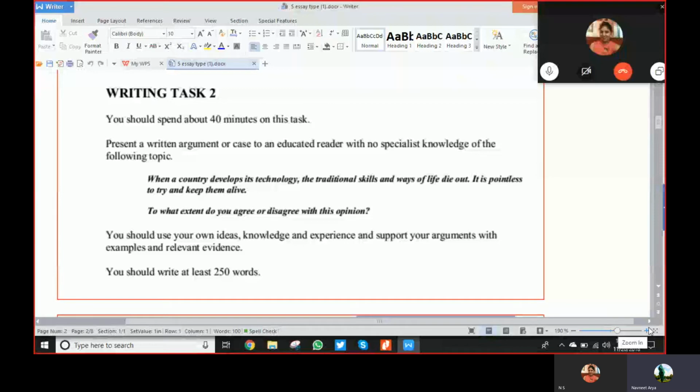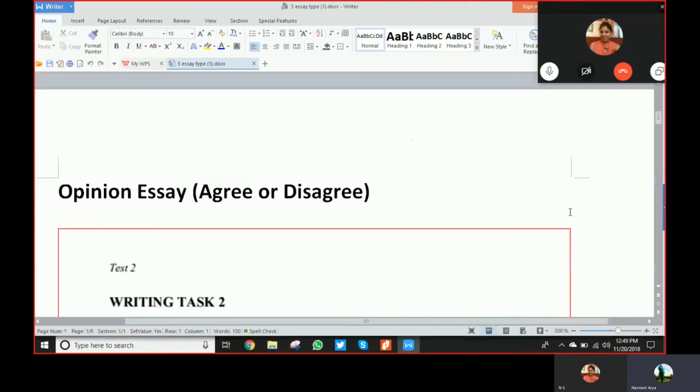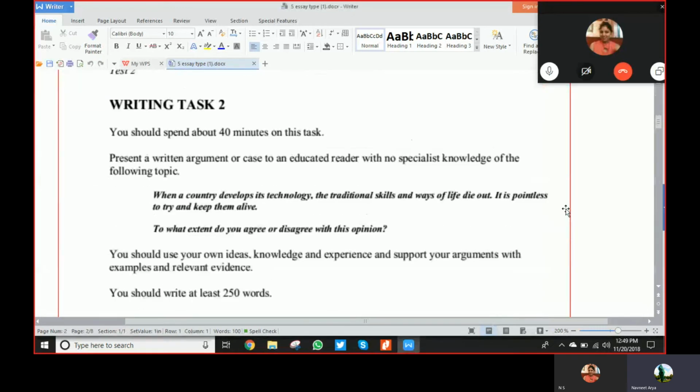So basically, it says, when a country develops its... Change the brightness level. Do you see this visible? Like I have changed the brightness level. Is it affecting it? Yeah, it's fine now. I've changed the brightness level, so do you see the change there? I just wanted to know. Yeah, it is bright. So just read it now.